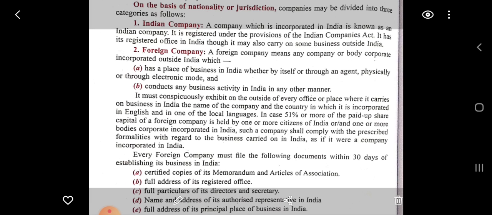So, a company which is registered outside and carries on business in India must display at every office the name of the company and the country where it is registered, both in English and in the local language.